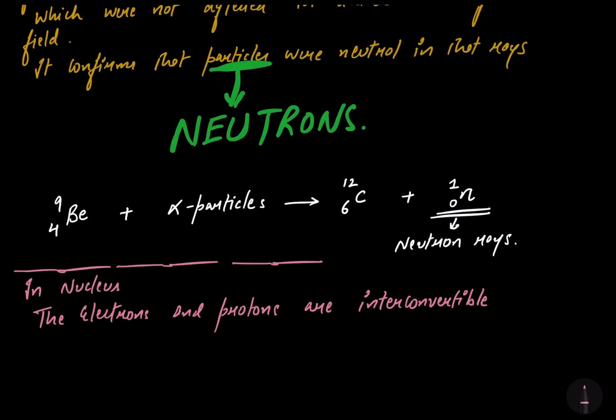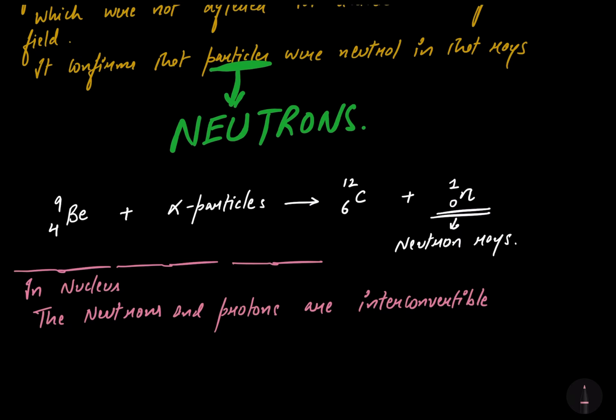After some time, proton gets converted to, sorry, here it is neutrons, sorry. In the nucleus, the neutrons and protons are interconvertible. That is, electron is converting to proton and proton is converting back to the neutron. The neutron and protons are interconverting after some time period.